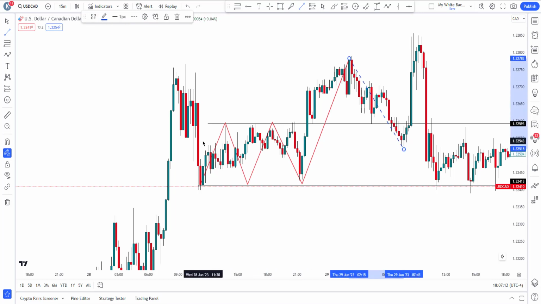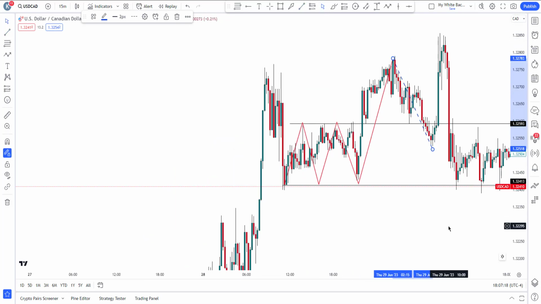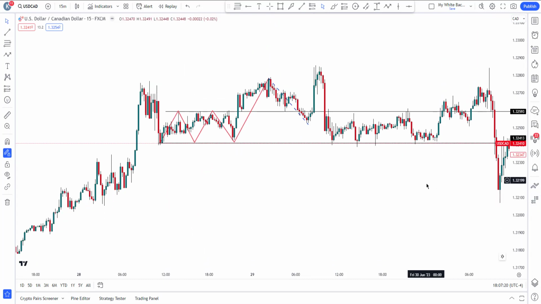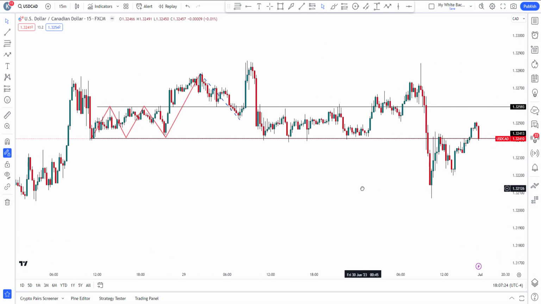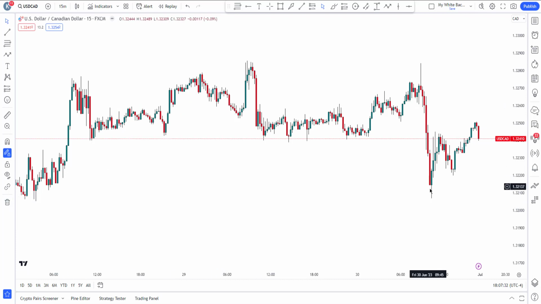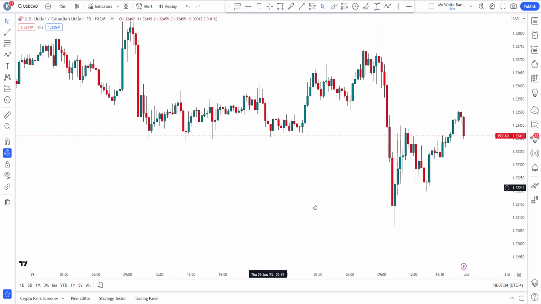Okay, so we have consolidation, expansion, retracement. Everything I just showed you is represented right here, regardless of the time frame. Don't worry about time frame. In the subsequent videos, I'm going to show you the effect of time frame and how you can possibly apply it to your trading experience. Okay, so you can actually see everything I showed you in that video right here.